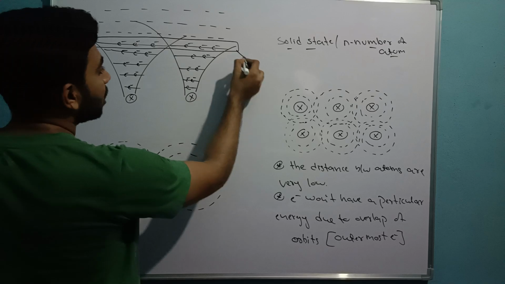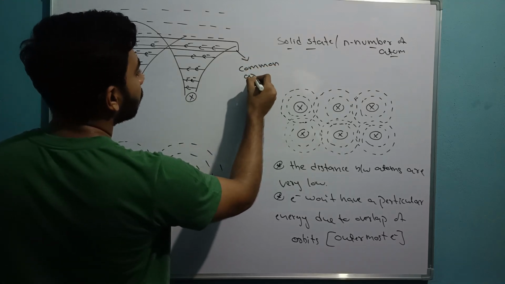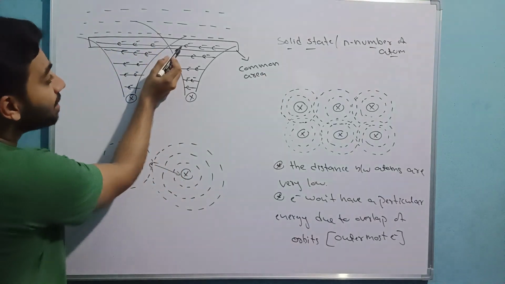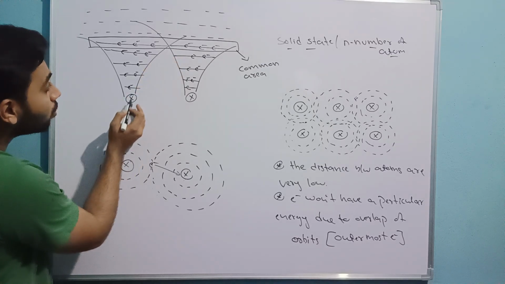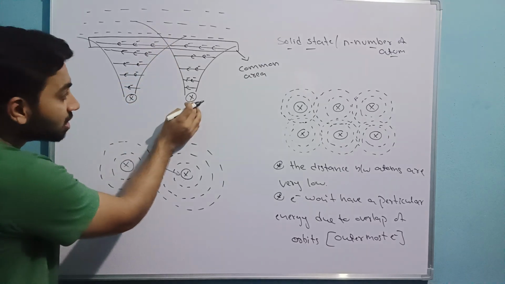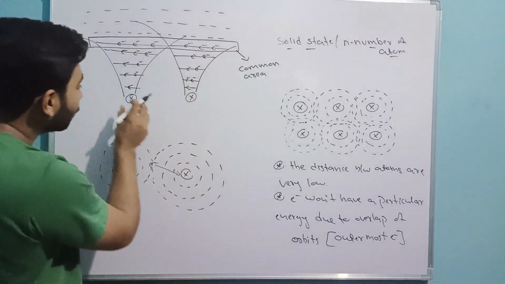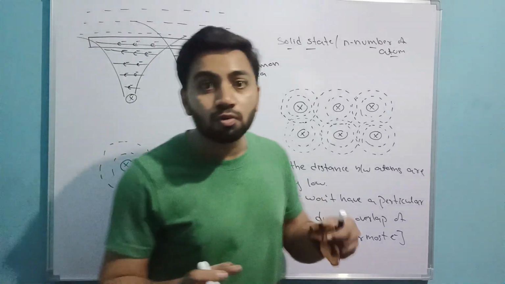In a general way, it is a common area, because here orbits are overlapping. Then this nucleus is like, come towards me, and this electron also comes towards me. For these electrons, this nucleus says come towards me, and this nucleus also says come towards me.